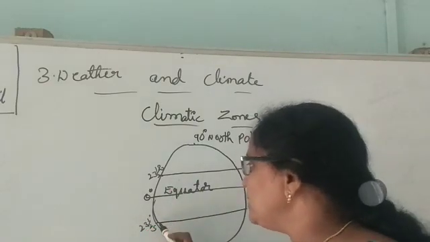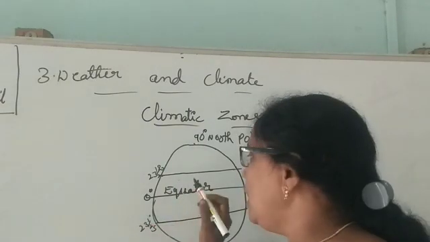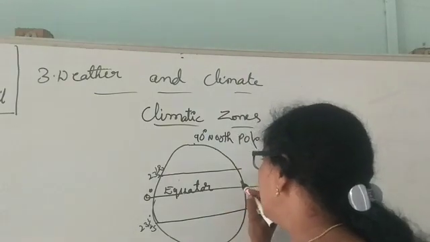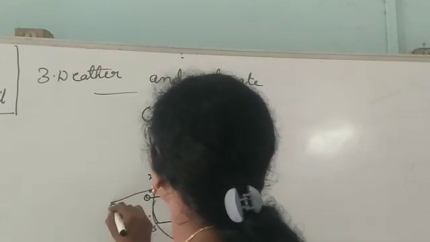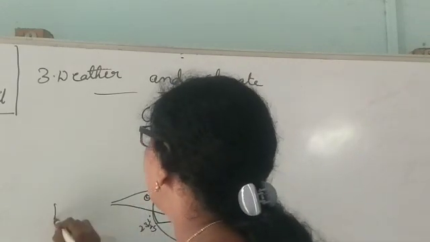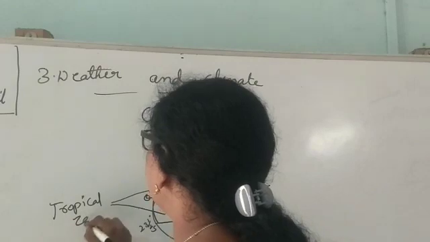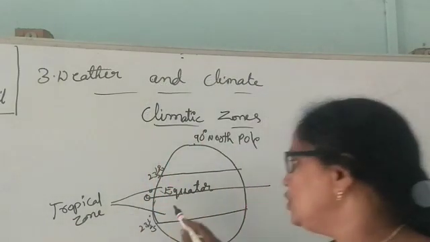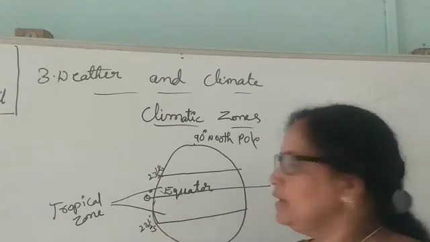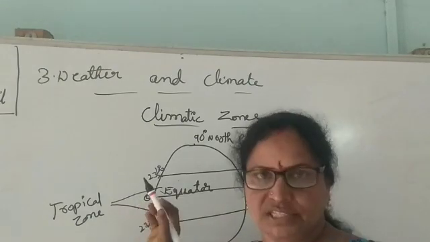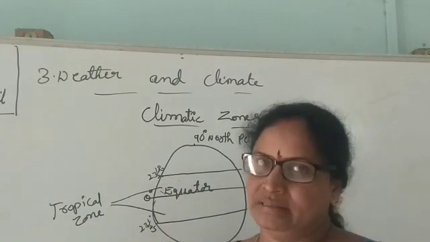It means these places from 0 degrees to 23.5 degrees on both sides are called the tropical zone. Why? Because these places are named after the tropics. From 0 degrees to 23.5 degrees north and 23.5 degrees south, these places are called the tropical zone.